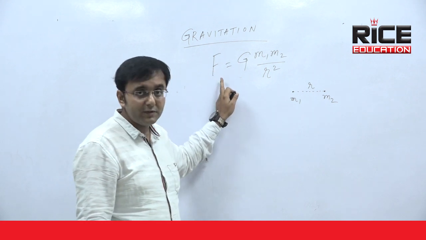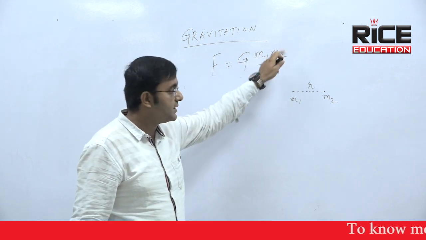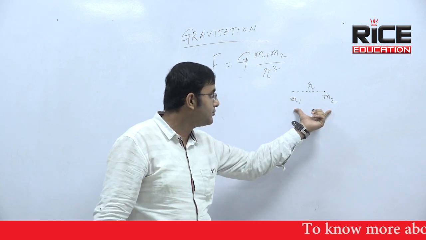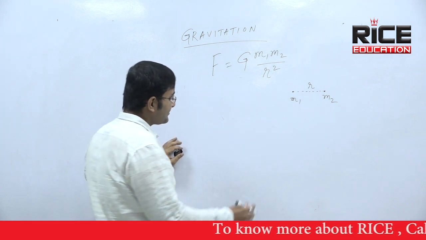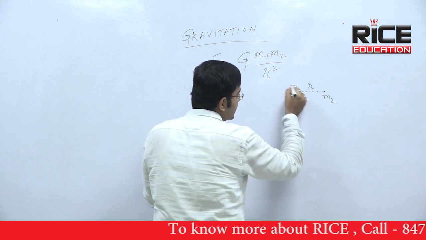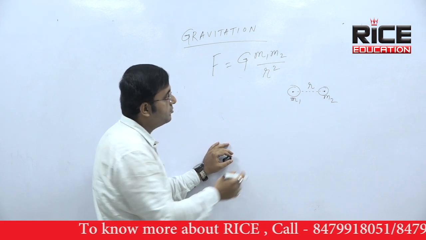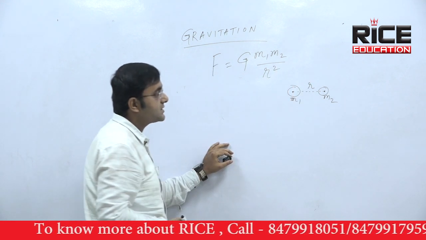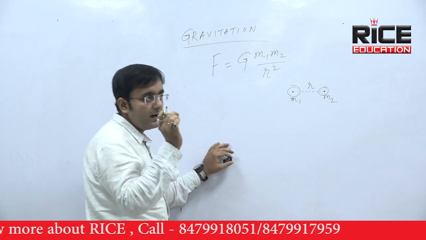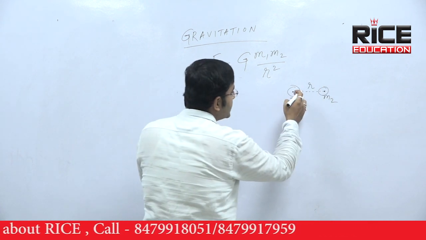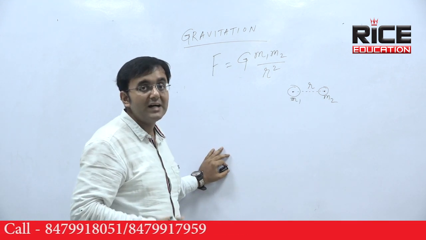So look at the force: F equal to G m1 m2 by r square. m1 is the first mass, m2 is the second mass. These two bodies are busy pulling each other, and r is the separation between them. If you consider a big mass, then also we will study the distance between the two centers of these masses. So we can consider these big masses as point masses, and we consider the distance between these two centers. So that gravitational force is called a central force.